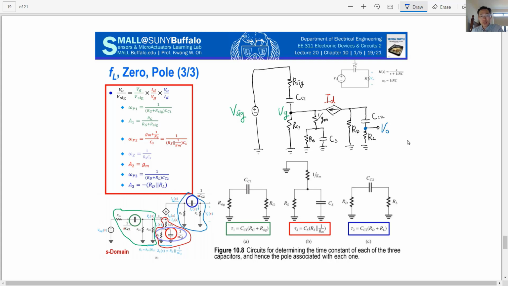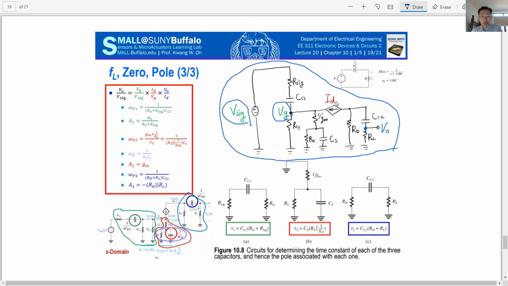Okay, so this is the overall simplified circuit in the S domain, and we can simplify this way. First we calculate the ratio between the gate voltage and the signal voltage. Then we calculate the drain current to the gate voltage, and then the output voltage to the drain current. So three stages.